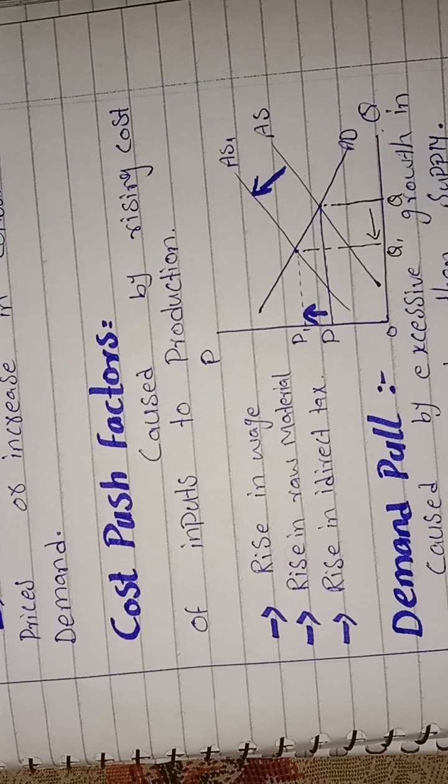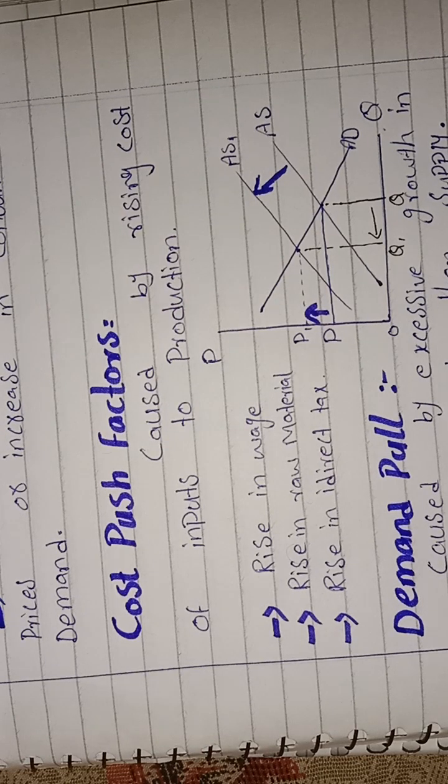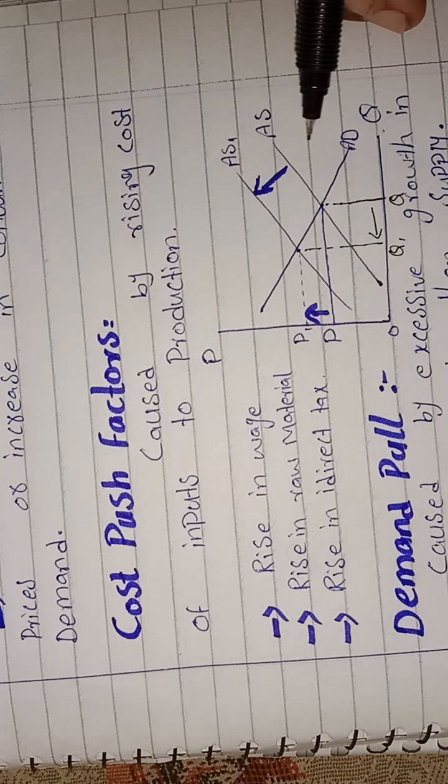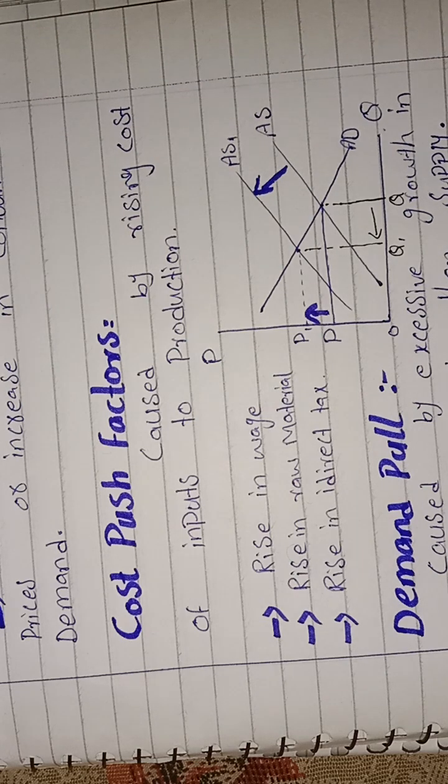Increasing raw material cost results in decreasing purchasing power of the producer. When the producer's purchasing power decreases, it means the cost of raw material is out of his budget. So his supply quantity will decrease.